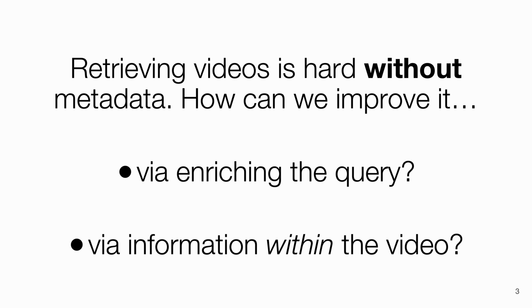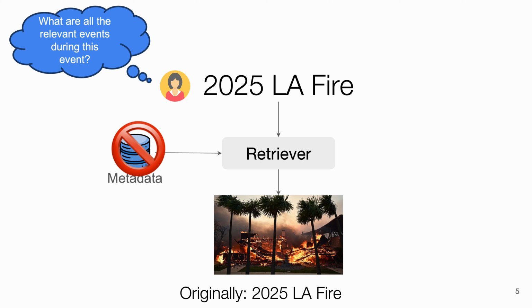We can approach this improvement in two ways. First, by enriching the user's query, and second, by extracting better information from within the video itself. Let's look at the query side first. We enrich the query by decomposing it into multiple relevant events. For a given user query, 2025 LFR, the issue is how can we get the specific video? Because 2025 LFR looks like any other fire.